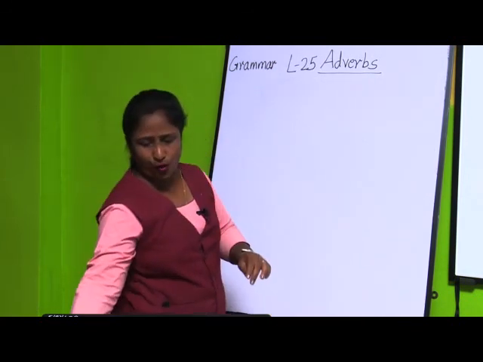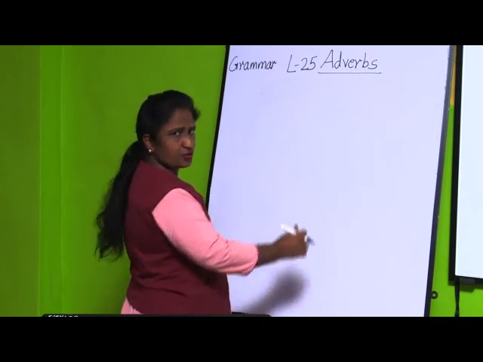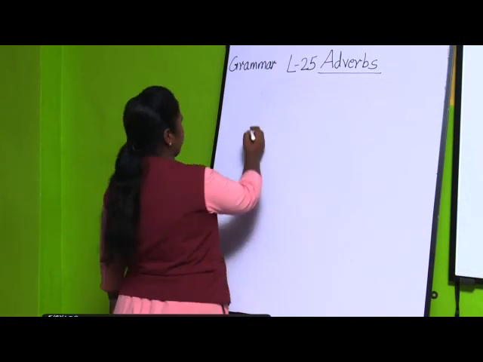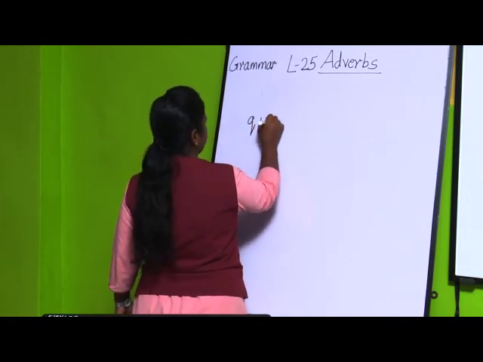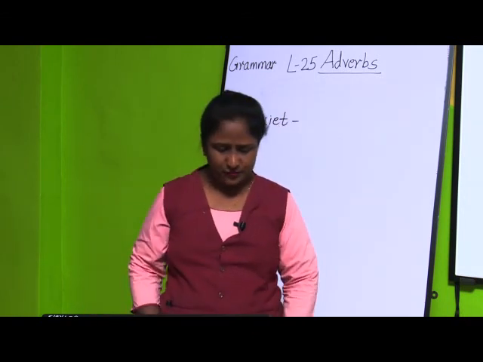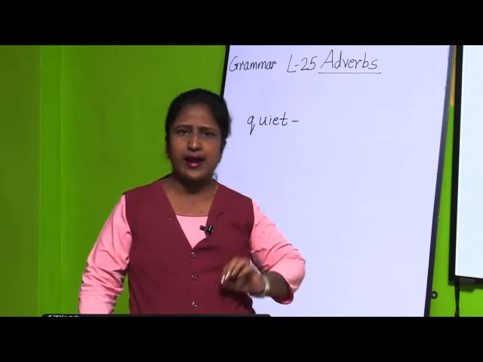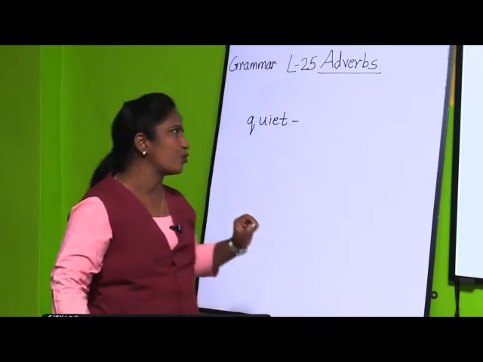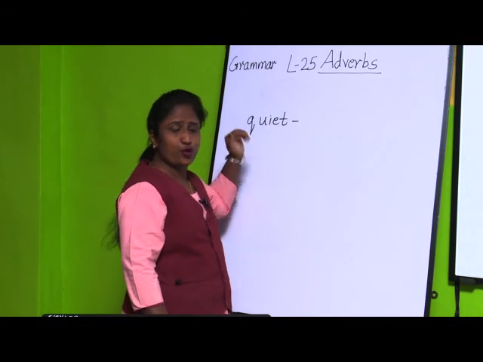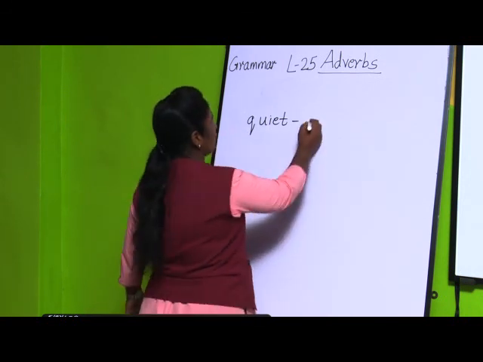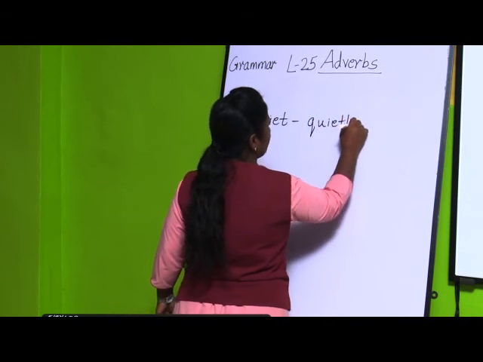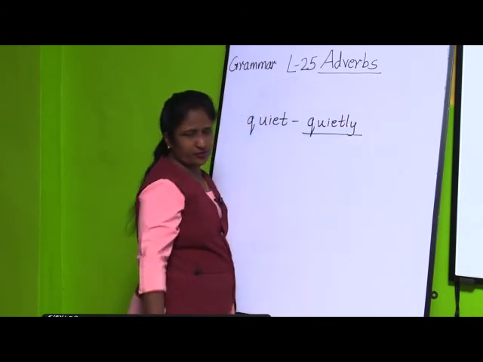Suppose I take the example quiet. So how are you going to form an adverb? Here you are going to add ly to an adjective. Now quiet is what? It is an adjective. You are going to add ly to an adjective to get an adverb. If you add ly, you will get an adverb.